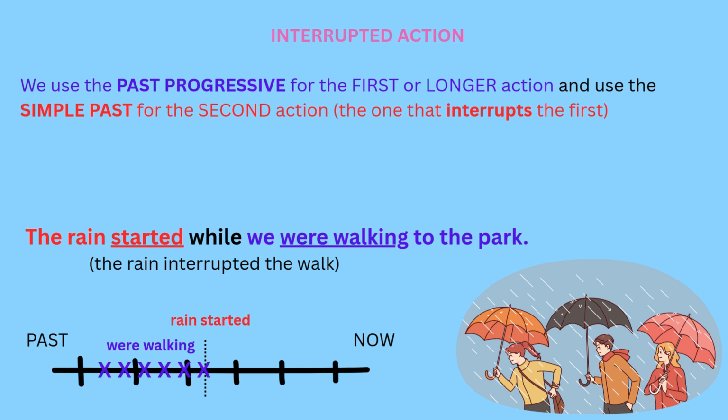Another example, the rain started while we were walking to the park. So again, we were walking in the past. It was continuing on, and then boom, an interruption happened. It started raining. We're saying it started raining in the simple past. So the rain started while we were walking to the park.